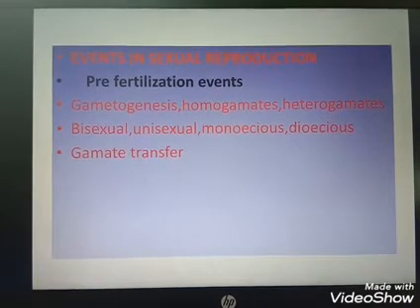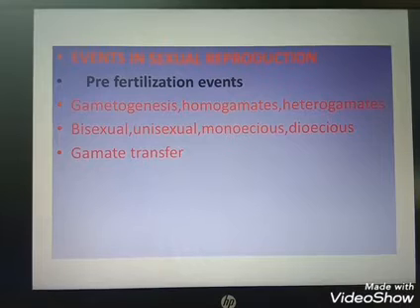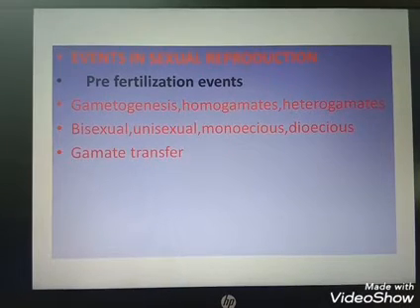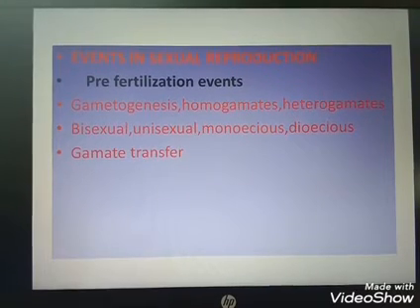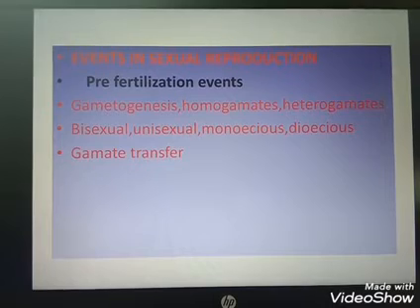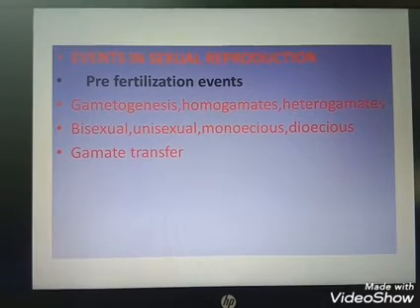Suppose, for example, in the case of a butterfly, the chromosome number in the meiocyte is 380. Then the chromosome number in the gamete is 190, just half of the meiocyte. In the case of human beings, there are 46 chromosomes in the meiocyte and the number of chromosomes in the gamete is 23. Clear? Another example is the fruit fly: the chromosome number in the meiocyte is 8 and in the gamete it is 4.